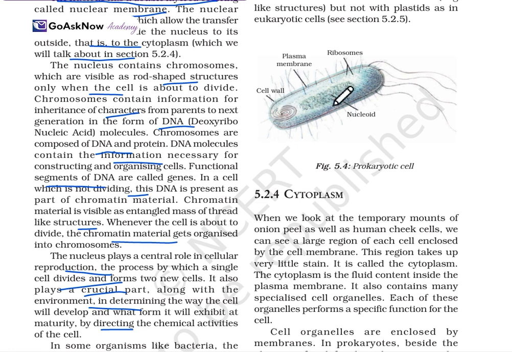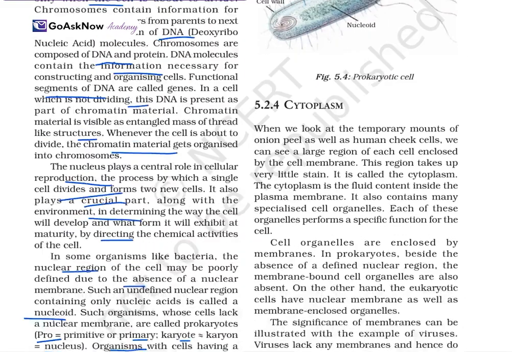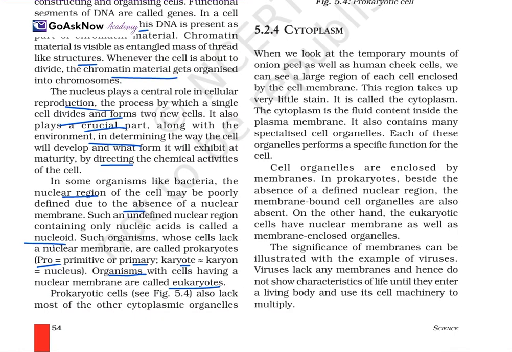Cell wall is this. This particular thing is the nucleoid, the plasma membrane is this outer layer, and then this inner thing is the ribosome. Now the cytoplasm. When we look at the temporary mount of the onion peel as well as a human cheek cell, we can see the large region of each cell enclosed by the cell membrane, and this region takes very little stain. It is also called the cytoplasm.